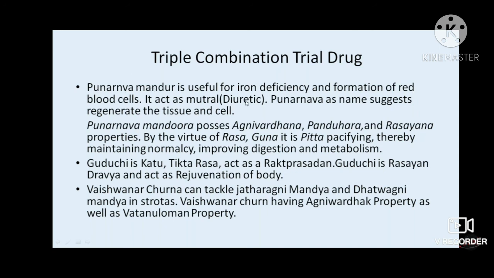As you know, Punarnava Mandur is a diuretic and it also helps to combat iron deficiency. Then Guduchi is Tikta Rasatmak, Rakta Prasadan, and Rasayan, and Vaishwanar Churna relieves Dhatwagni Mandya. So this triple combination has been tried by researchers in management of diabetic kidney disease. Along with this yoga, they have advocated Gokshuradi Guggul and Shilajit.